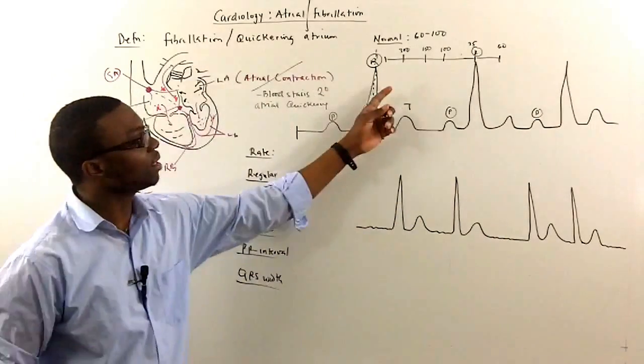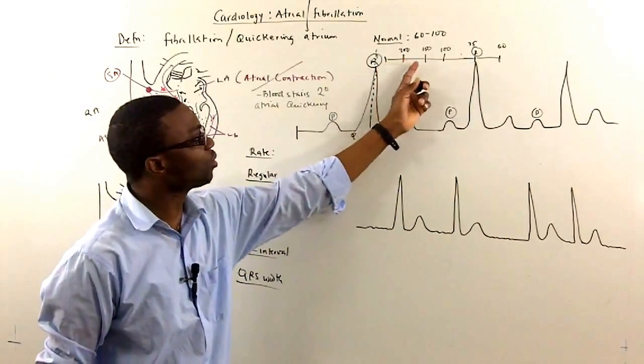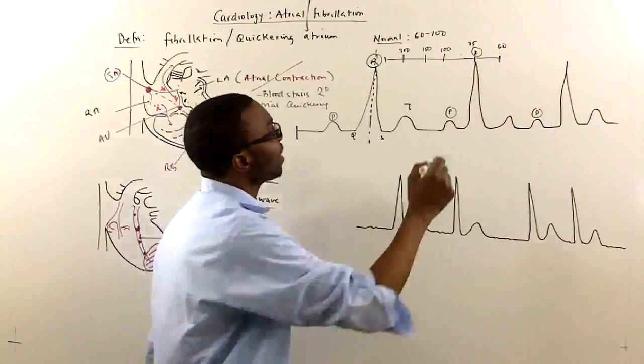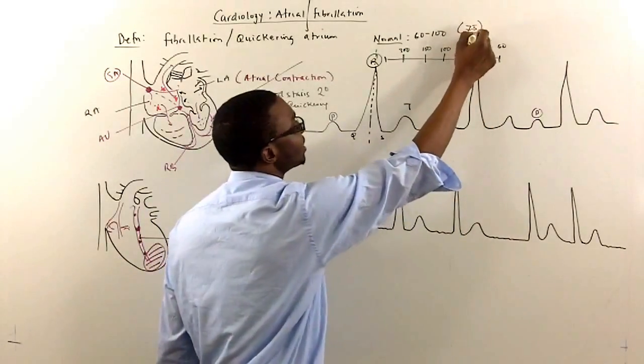So I count 300, 150, 100, and look for where the next QRS falls. If it falls right on 75, in this case, I'm going to say the heart rate is 75 for the patient.